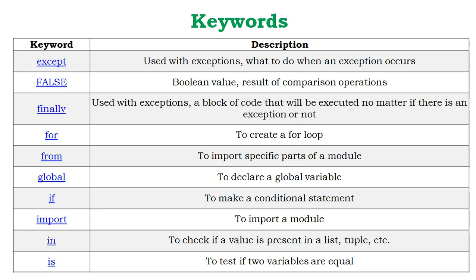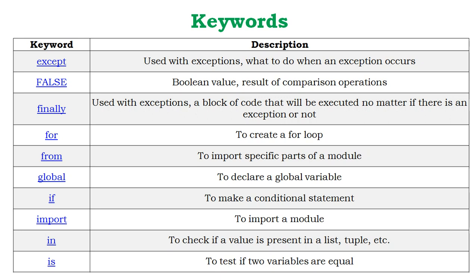For stands for for loop. From, if you have to import some data or some module only from one particular block or one particular class, then from can be used. Global, to declare a global variable.